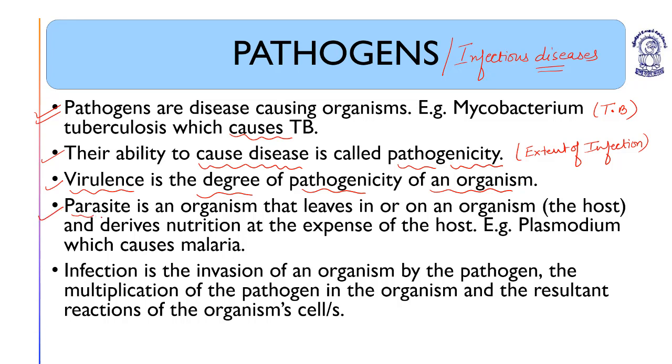Parasite. A parasite is an organism that lives in or on another organism. There are two types: exoparasite and endoparasite.